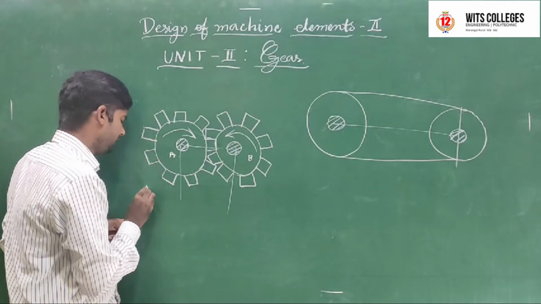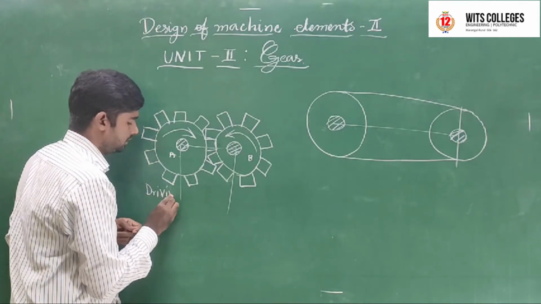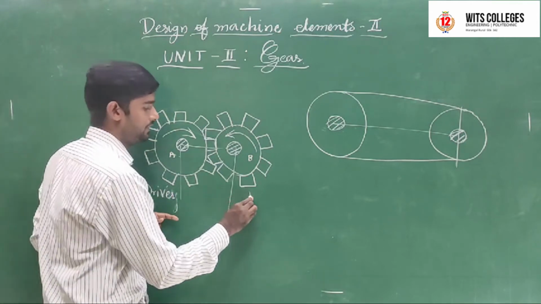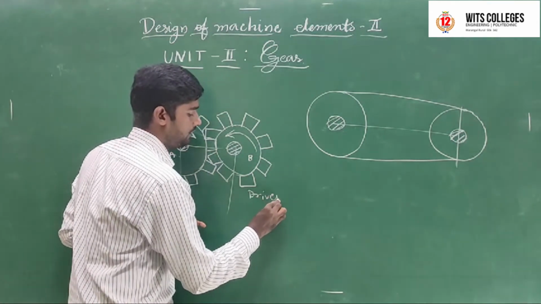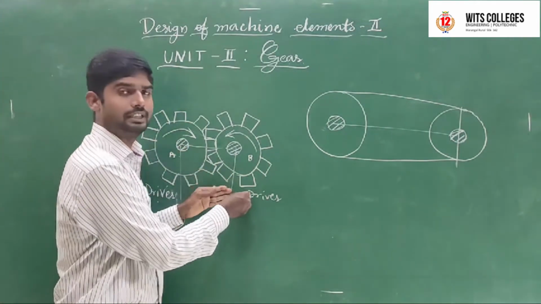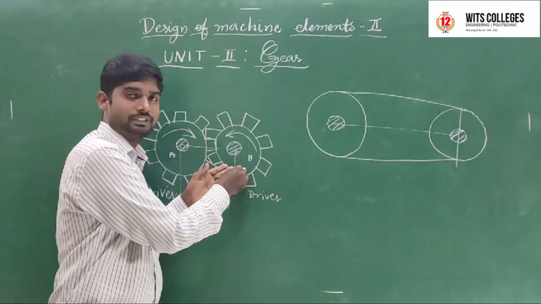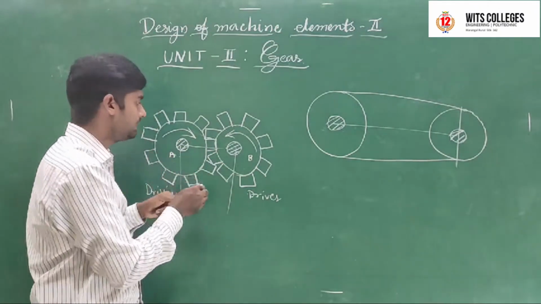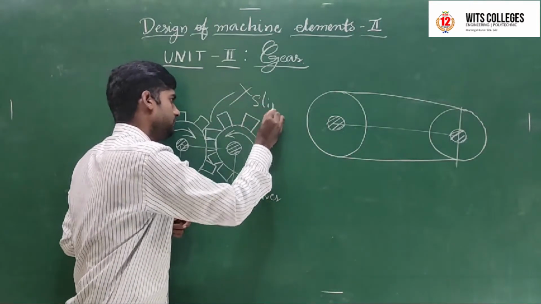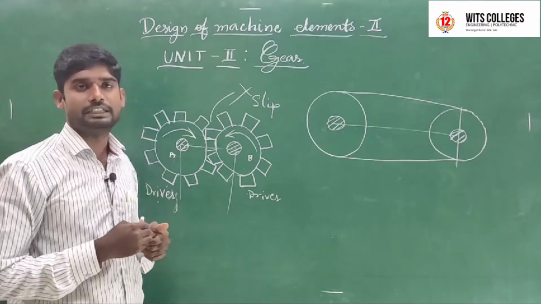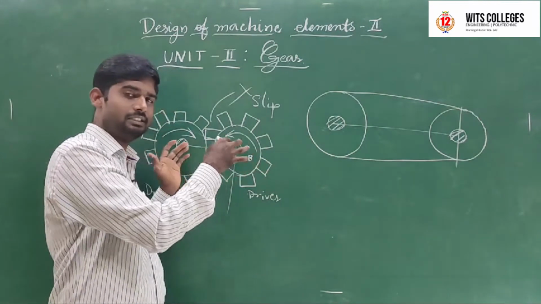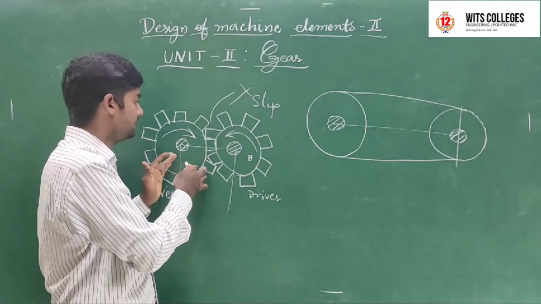This is the driver gear, and this is the driven gear or follower. We transmit the power from the driver gear to the driven gear, or from the driver shaft to the driven shaft, using gears. In gears there is no slip percentage. That's why we use gears to transmit the power from one shaft to another.